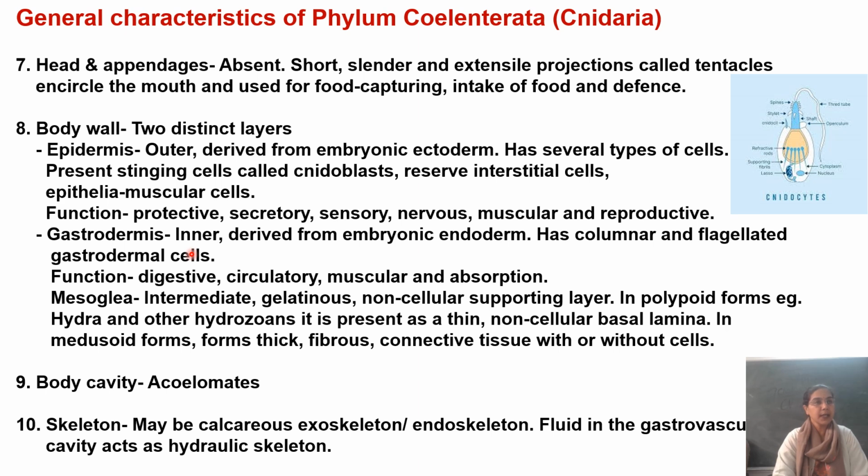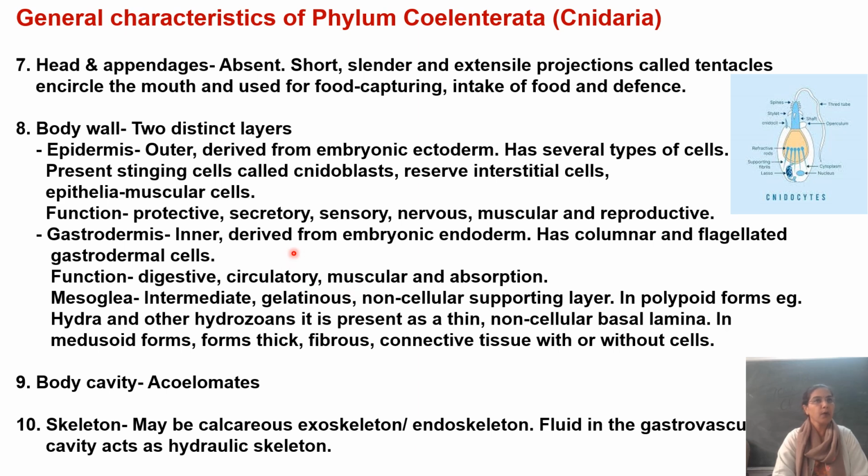अब जो innermost layer है, that is called as the gastrodermis, which is derived from the embryonic endoderm. यहाँ जो cells हैं, they are columnar in shape and they are flagellated gastrodermal cells. They will serve the function of digestion, absorption, circulation, and musculature.